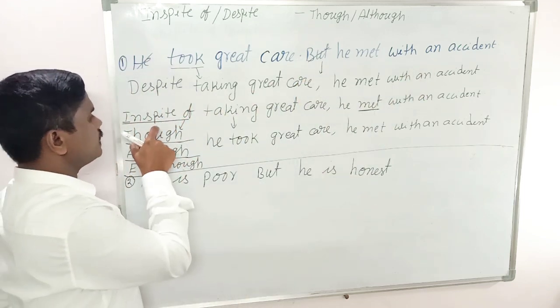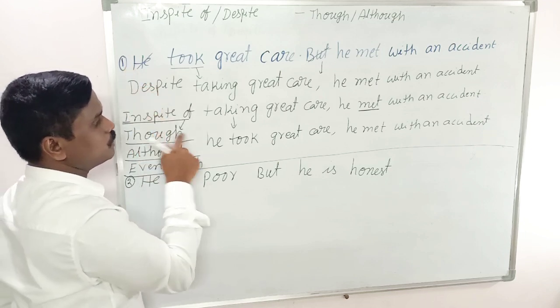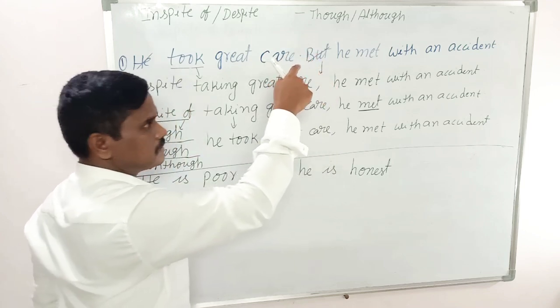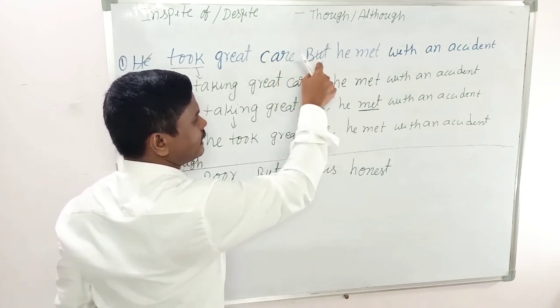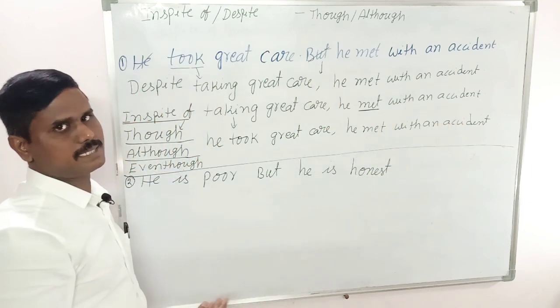When you are asked to rewrite using though, at the beginning you write though he took great care. Here but or yet, generally we find this coordinating conjunction, cancel it, keep a comma, and the remaining sentence as it is.